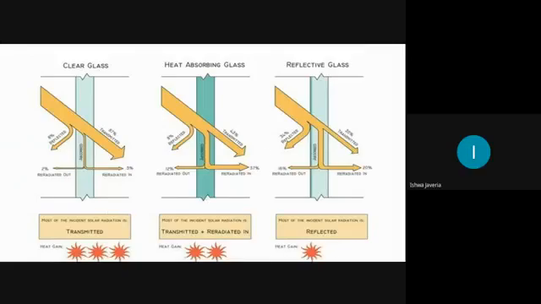The sun is minimally transmitted inside the room, so as an architect I will go for the reflective glass, where the reflection is maximum. It is 34%, whereas the others have just 8% and 8%, so this gives the maximum reflection of the sun rays.